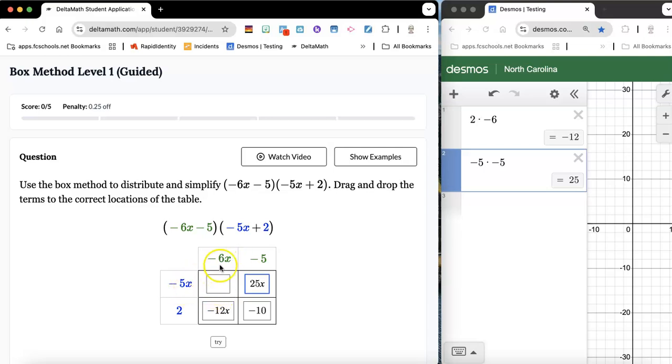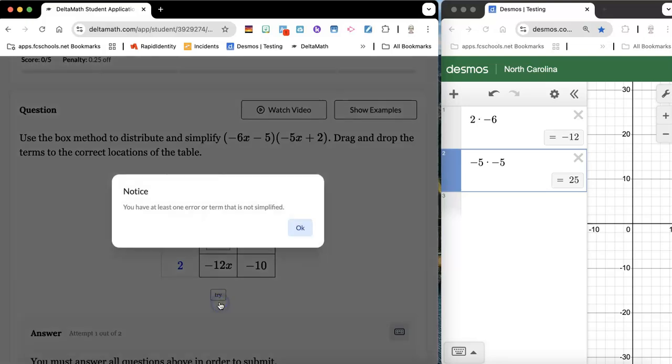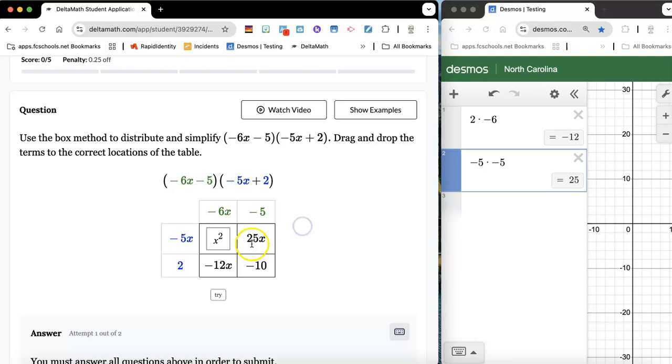Now here I see that I've got 2 x's. That means I'm going to end up with an x to the second here. Let's do x to the second. All right, but what goes in front of it? Well, when I do negative 5 times negative 6, hey, I'm going to make another mistake. Check this out. I filled all of these boxes and I didn't hit the try. But if I go to hit the try right now, oh, wait, what? Notice that they're saying your mistake is right here. That's what that box around there is telling you. These were all good, but since I didn't put in my negative 5 times my negative 6, which is positive 30,